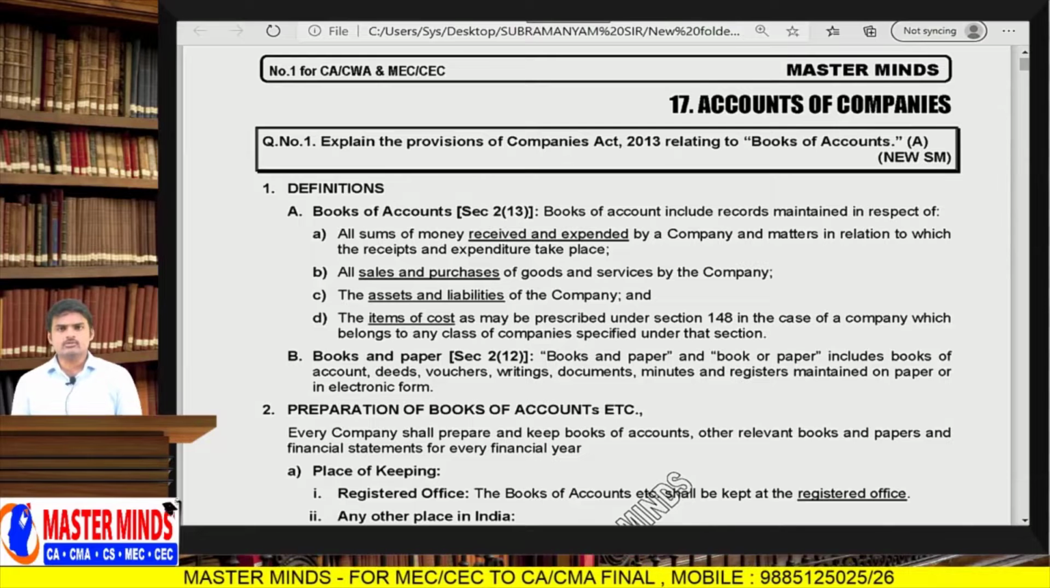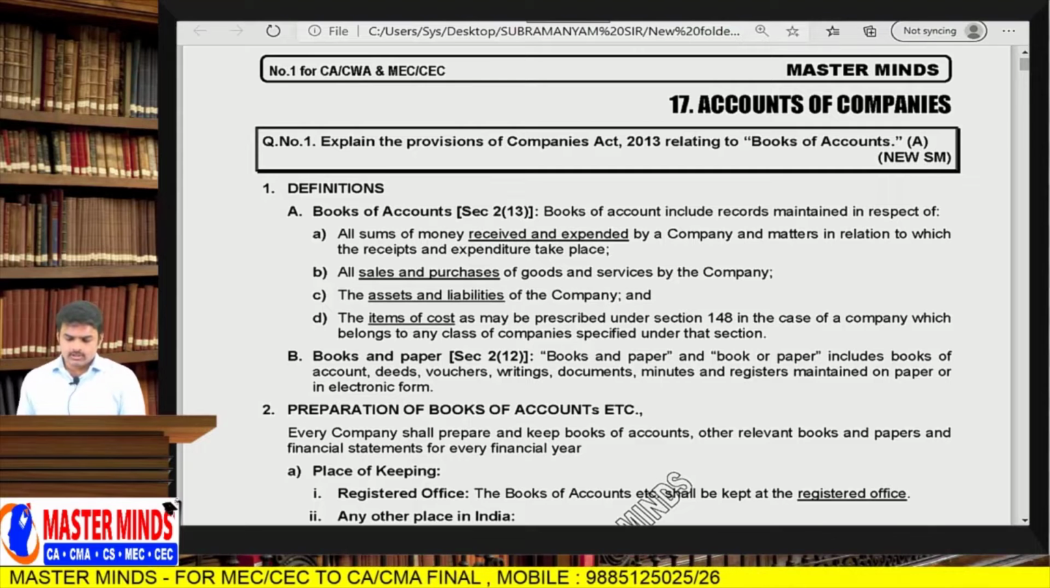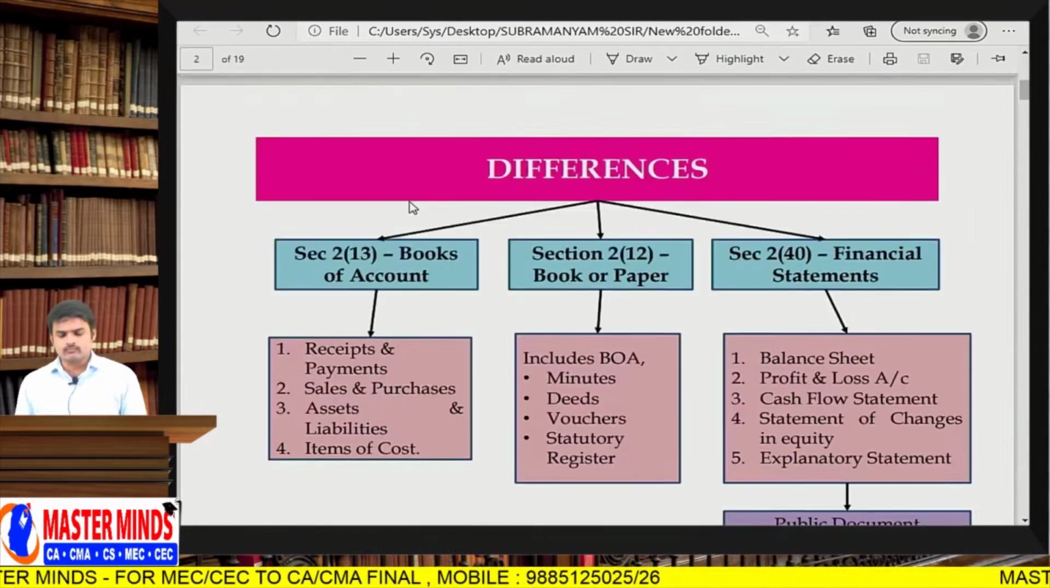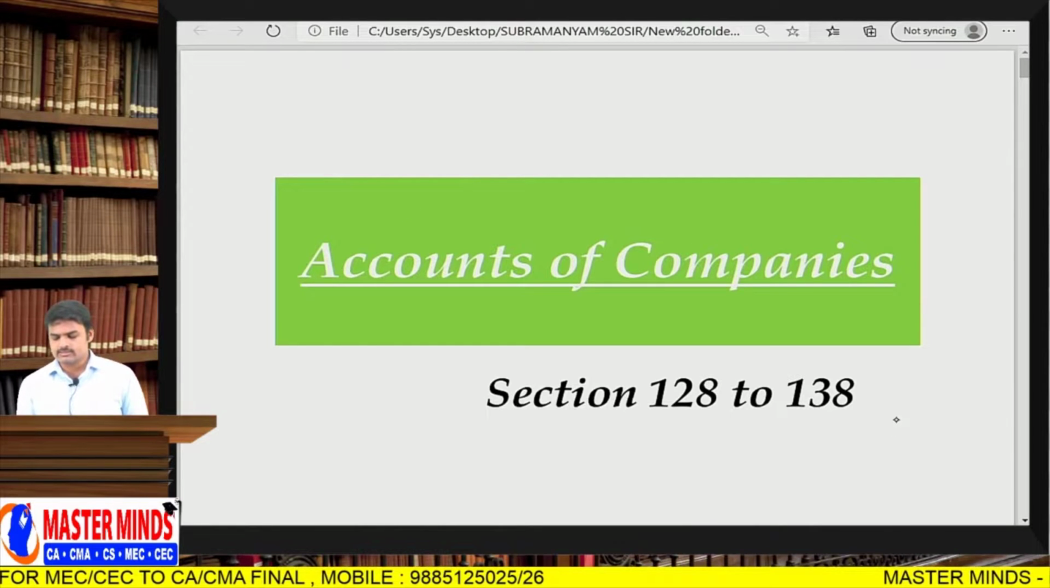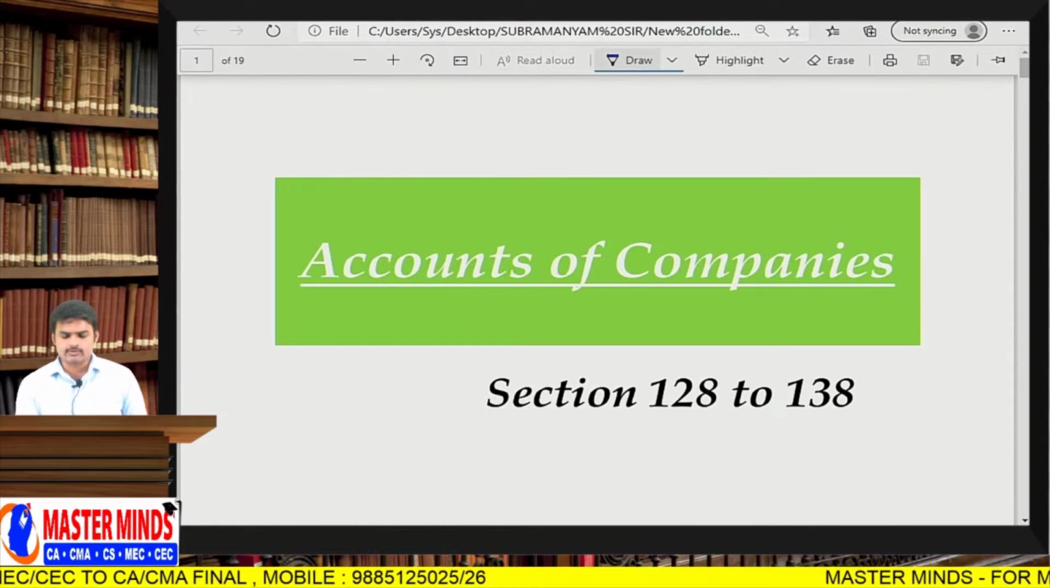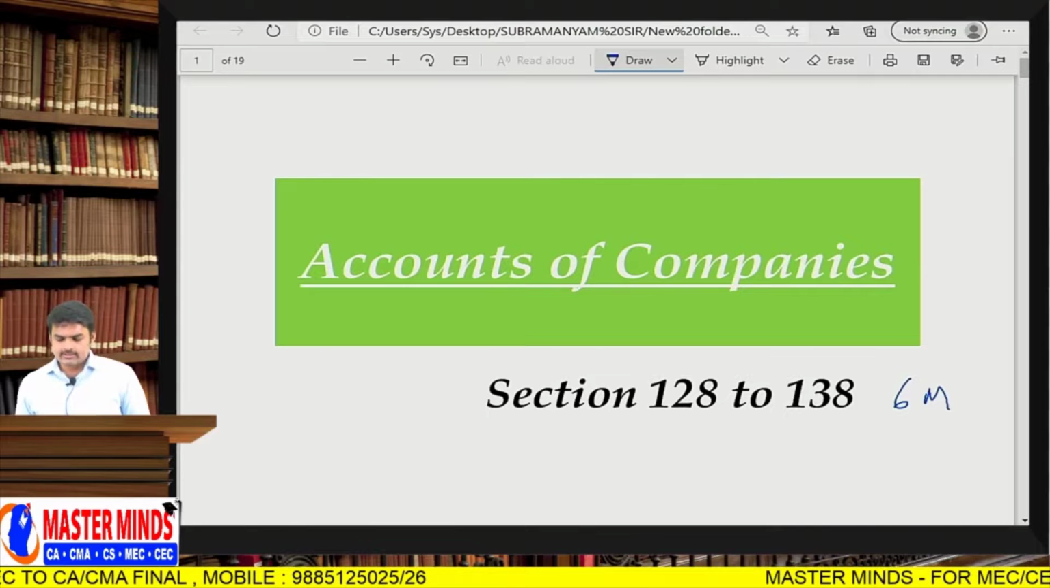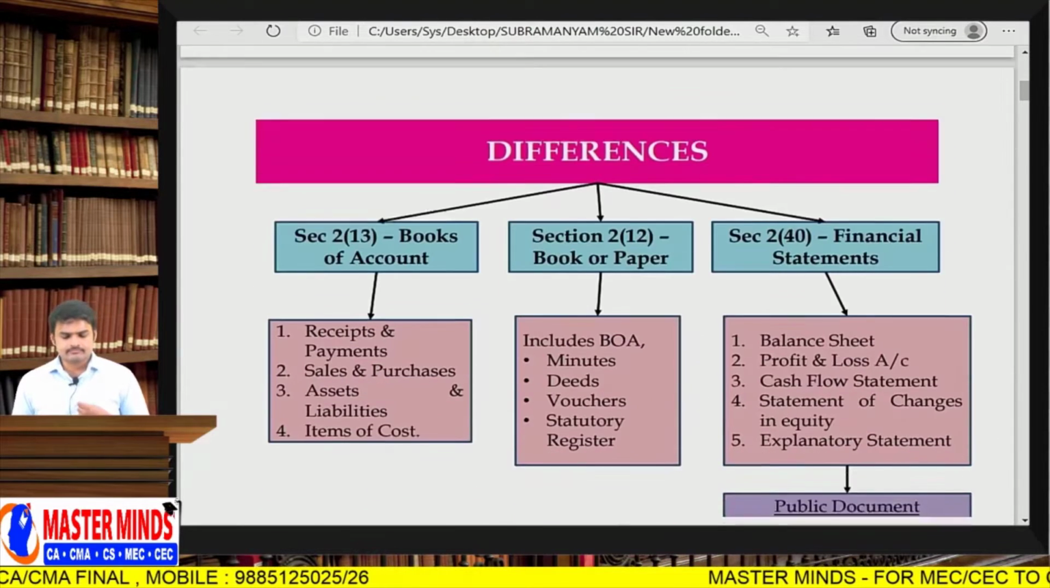Next topic is accounts of companies. So in this lecture we are going to complete the revision of accounts of companies, starting from section 128 to 138, 10 sections, weightage of 6 marks. Minimum 6 marks, you will get minimum weightage of 6 marks. So okay, section 128.